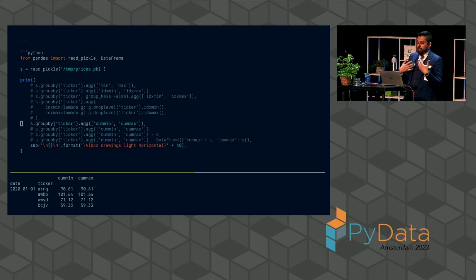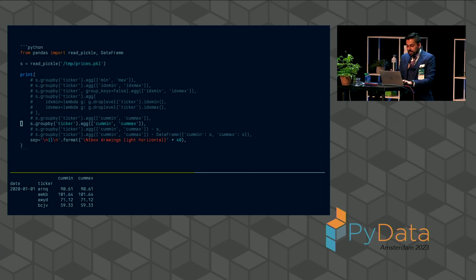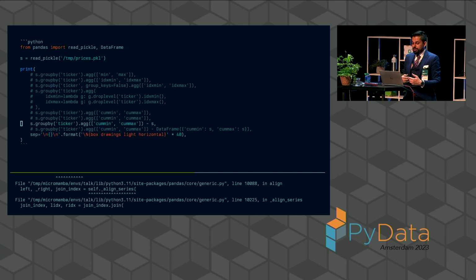Similarly, we might want to do a cumulative minimum and a cumulative maximum. As we go through the data set, we want to figure out, given this cumulative minimum and cumulative maximum, what is the highest price we've seen so far? What's the lowest price we've seen so far? It can give us some information about, say, the extents of where this pricing might arise. And given that data, we could do something interesting, like subtract it from the series and figure out how far away we are from our minimum or maximum.